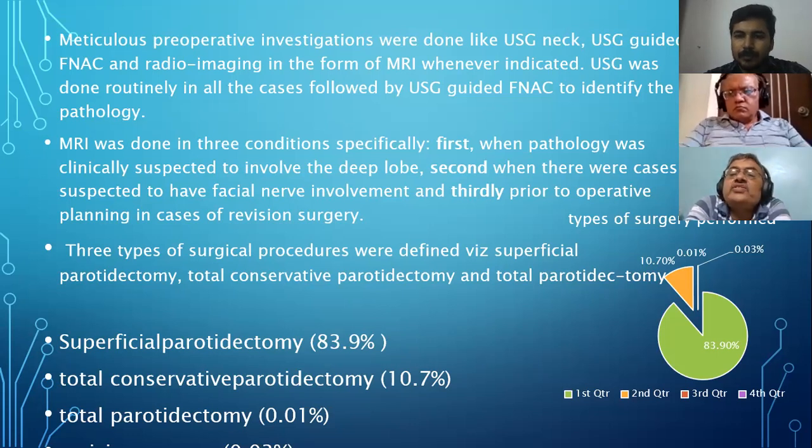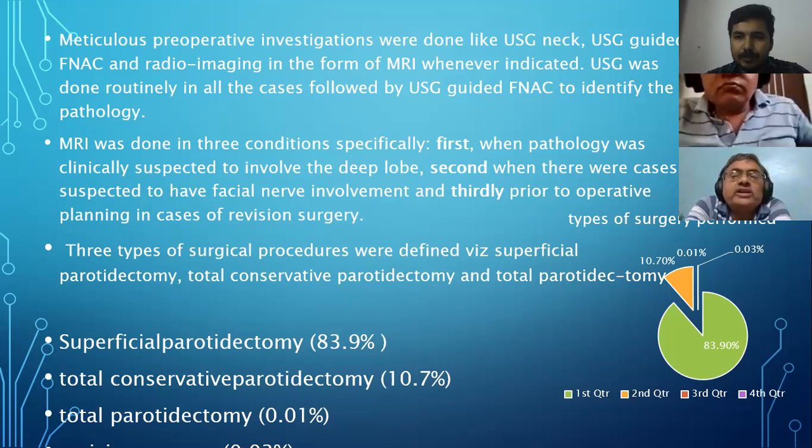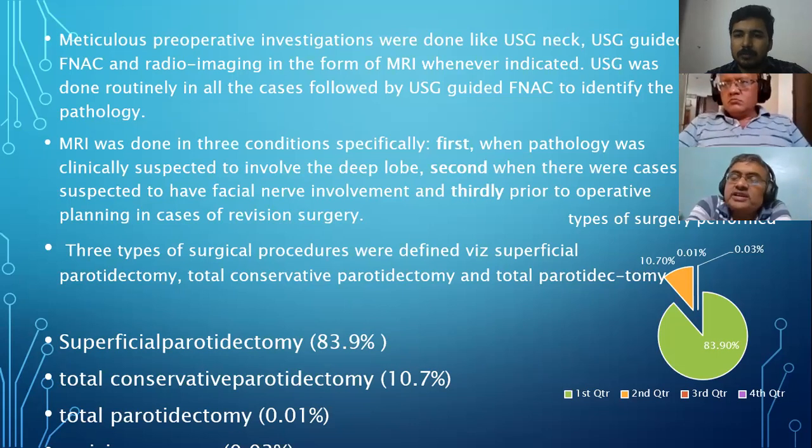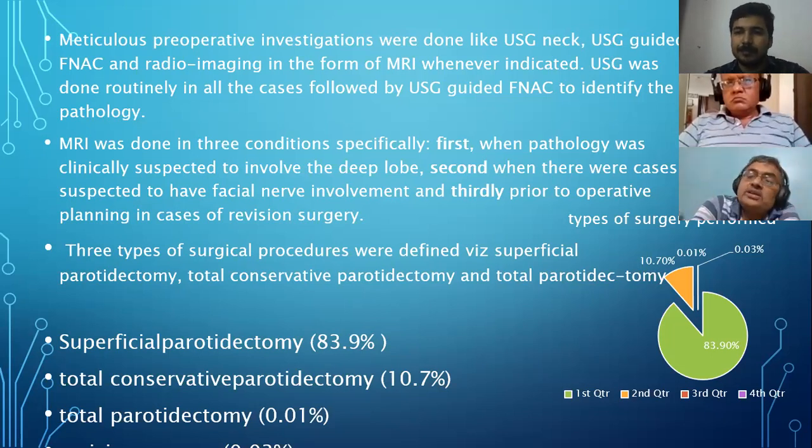MRI is done in selected cases, right? Not in all cases. One is when you are suspecting a deep lobe tumor. What you have written is absolutely right. Second, when there is a rapid growth of the tumor. Third, the size of the tumor is more than 5-6 centimeters, where there are chances of surrounding involvement. Fourth, the loss of curtain sign, involvement of facial nerve, and presence of multiple lymph nodes, which suggests it might be malignant. In those cases, there is a definite role of MRI. One should do it in those cases.